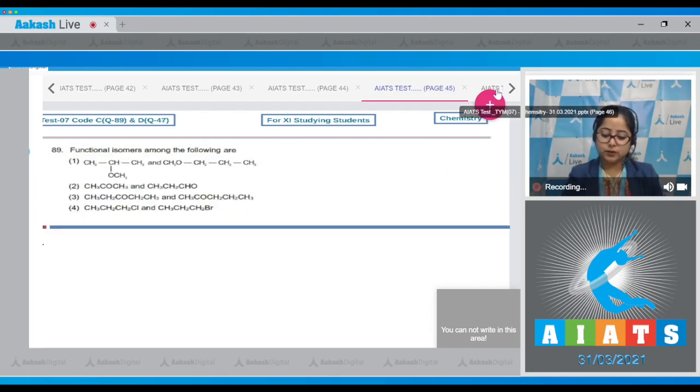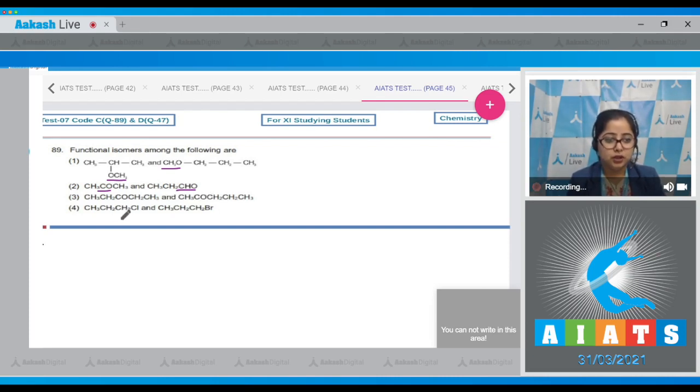Moving to the next question, which is 89. Let's read it. Functional isomers among the following are. Student, for this question we have to understand the molecules with the same molecular formula but different functional groups are known as functional isomers. So let's find out that which is the correct answer. In option number 1, same groups are attached. Here ether, ether. In option number 2, this is a ketone and this is an aldehyde. That means option number 2 are functional isomers.